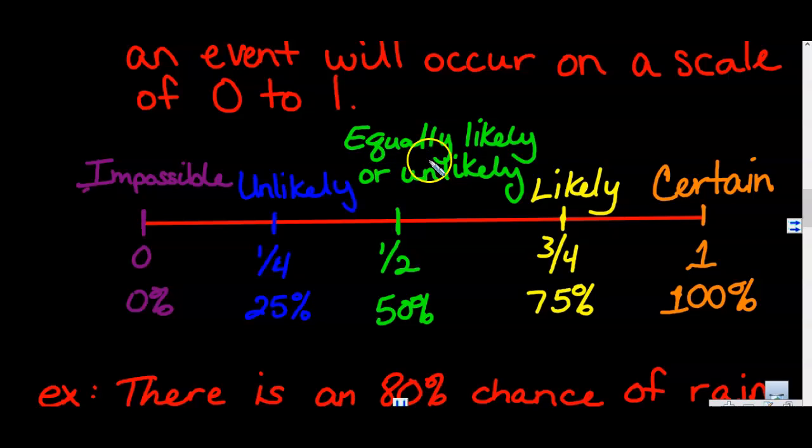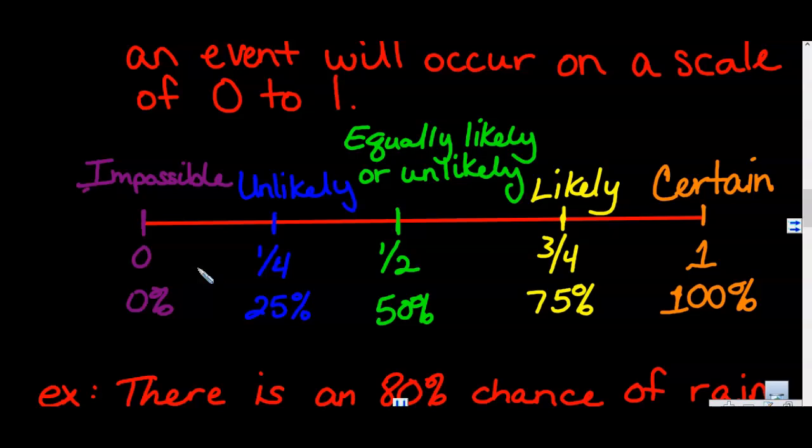When something is equally likely or unlikely to happen, we say it's got a 50% probability. But what that really means is it's got 1/2 of a probability on the scale of between 0 and 1. It's equally likely or unlikely. Today it might be likely, tomorrow probably unlikely. So it kind of flip-flops back and forth.